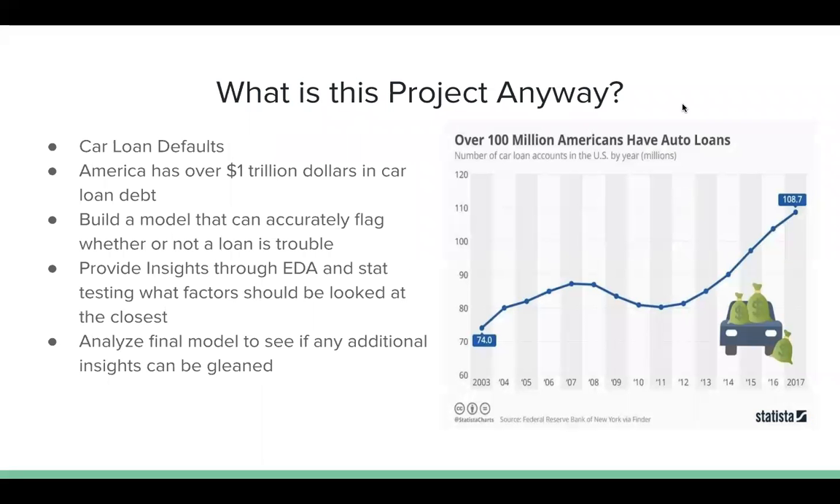So my project is about car loan defaults. America has over $1 trillion in car loan debt. So the goal of my project is to build a model that can accurately flag whether or not a loan is in trouble. And also to provide insights through model analysis and data analysis to financial institutions on what factors they should look at when determining whether a loan is in trouble or not.